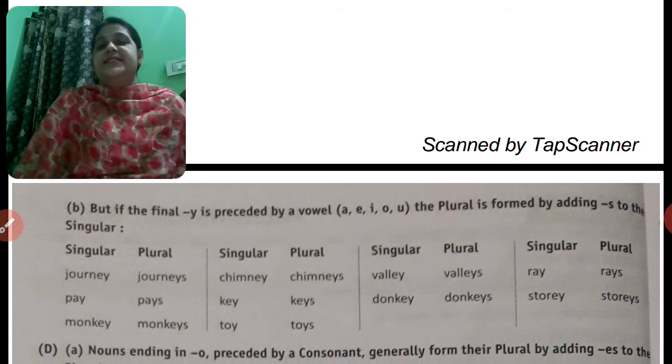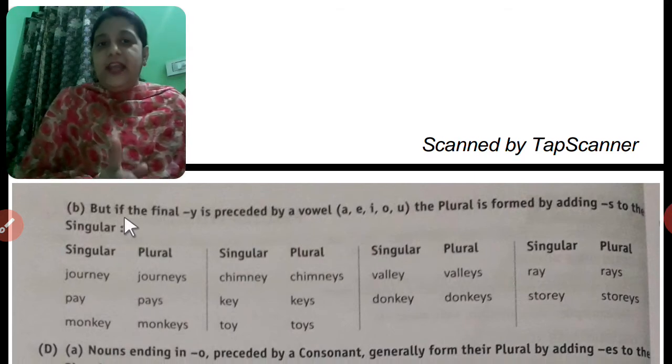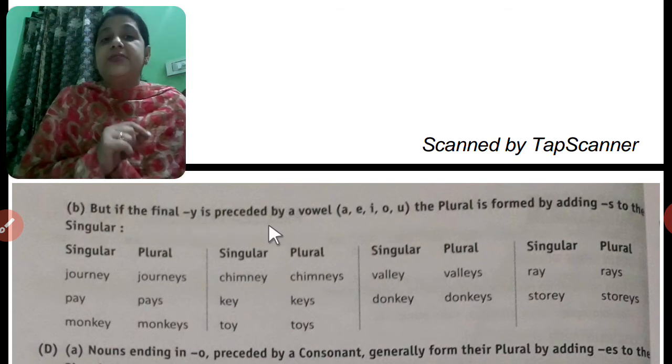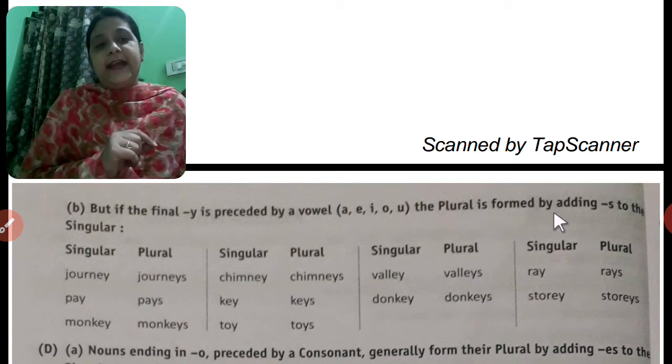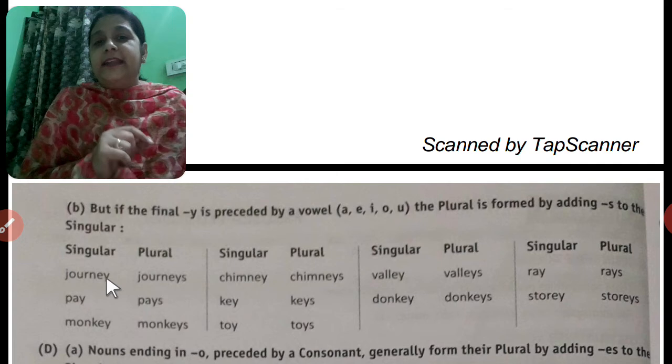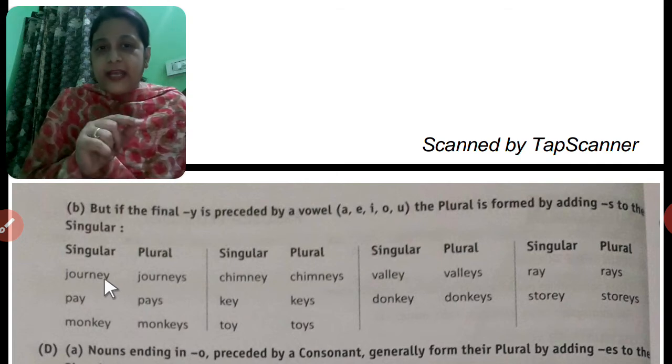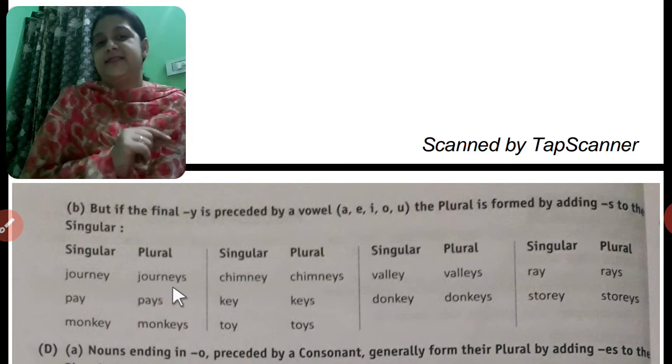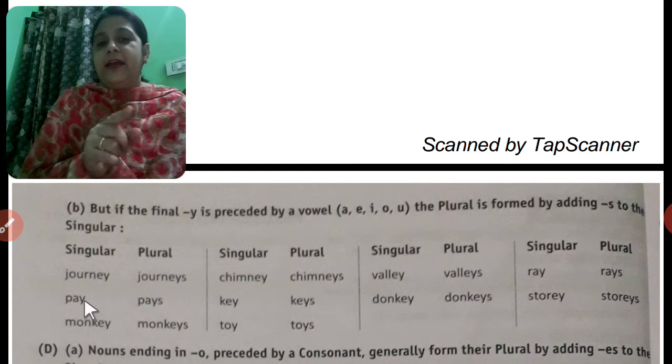Here come some exceptions. If the final y is preceded by a vowel, a, e, i, o, u, then we make the plural by adding s. Journey ends in y, but before y there is e, a vowel, so we form journeys. Pay, before y there is a, a vowel, so we form its plural by adding s: pays.